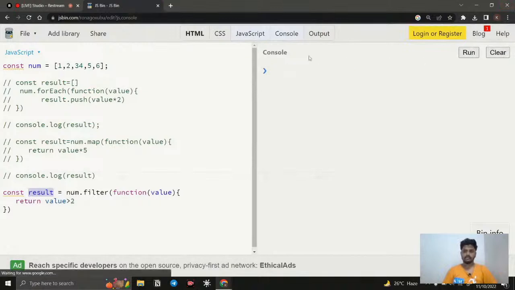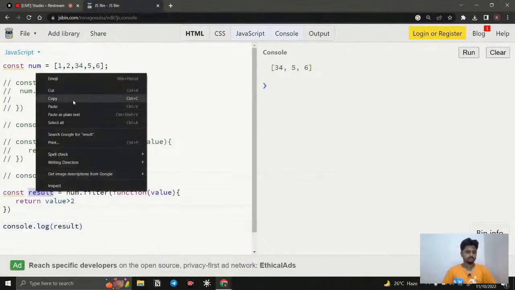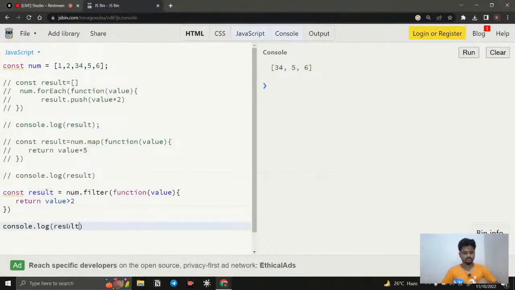So if I clear and run it, I need to call the console, sorry, console.log, and I say result like that. Clear, run it, and you can see we get the filtered array. So what are the things that satisfied the condition?